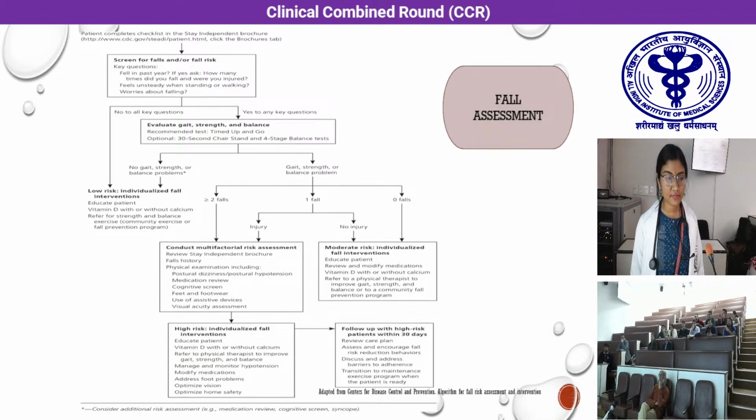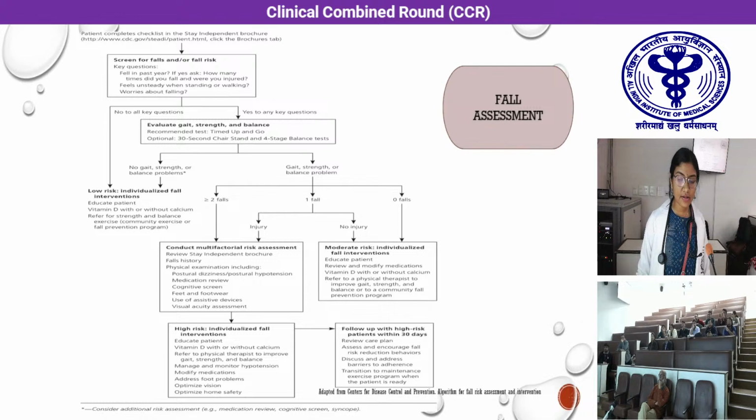Moving on to the fall assessment, the first and most important step is to ask regarding falls. Like in our patient, since he had multiple episodes of falls in history, we directly moved forward with a gait, strength, and balance assessment. Since the patient was not able to perform a timed up and go, and he had more than 2 episodes of falls, we went for a multifactorial risk assessment.